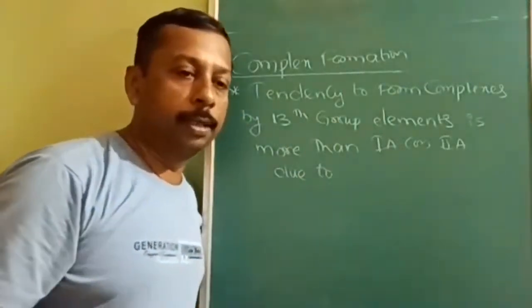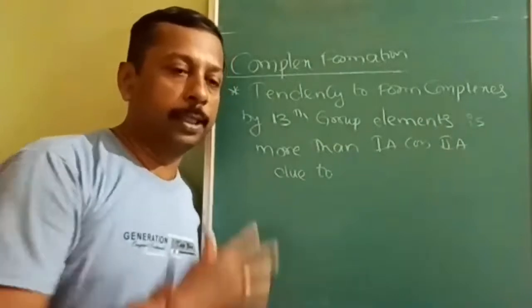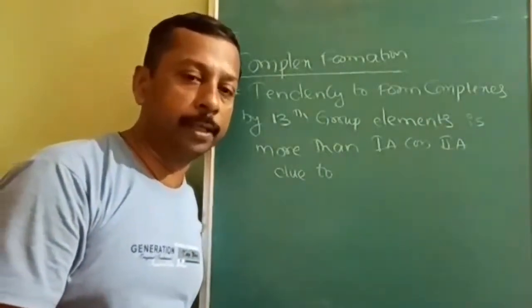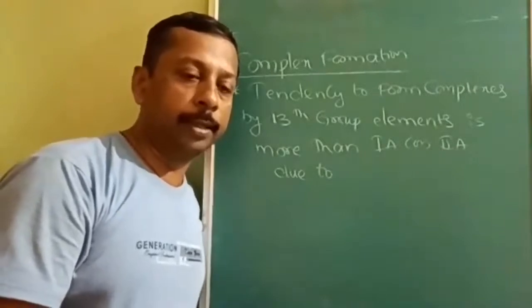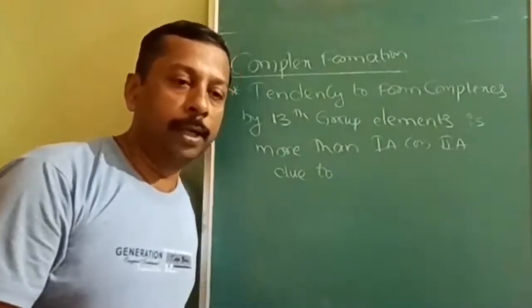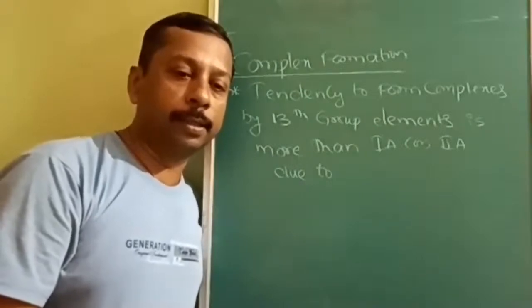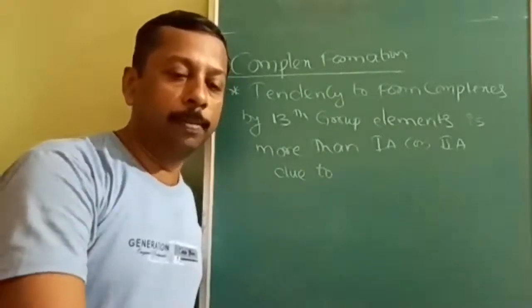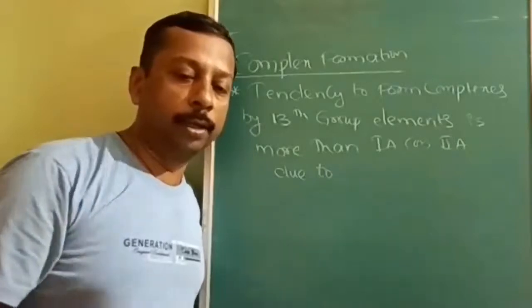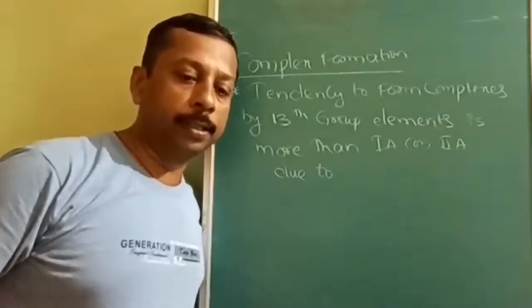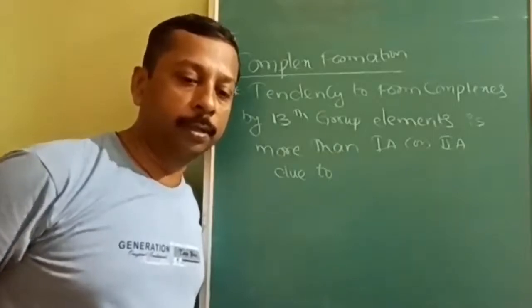Here, tendency to form complex means these metal ions will act as donor or acceptors during complex formation. During complex formation, there will be two parts, acceptor and donor.